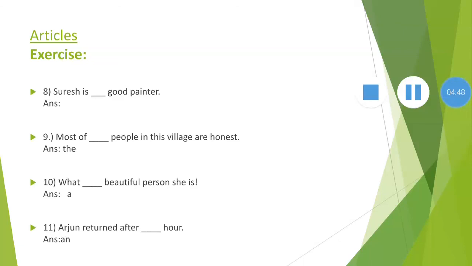Most of the people in this village are honest. We know that when the superlative form is used, we use the article the. What a beautiful person she is! The word beautiful begins with a consonant-like sound, that's why we use the article a.